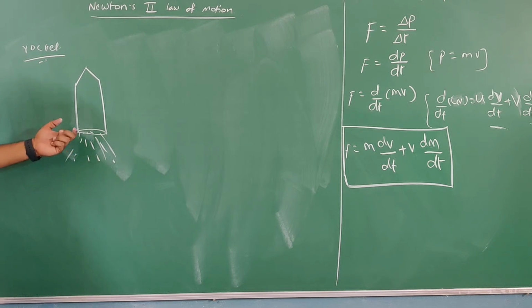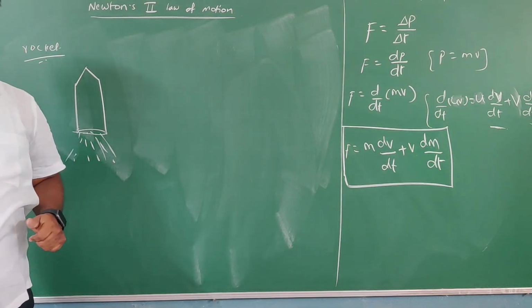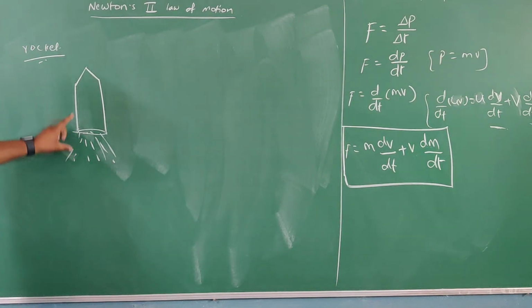So slowly fuel is going to burn and it is going to release some exhaust gases. Consequently, it is going to move up. That means in this case, is the mass of the fuel inside the rocket constant or variable? Variable, not constant, because continuously the fuel is going to burn. Means its mass slowly reduces.